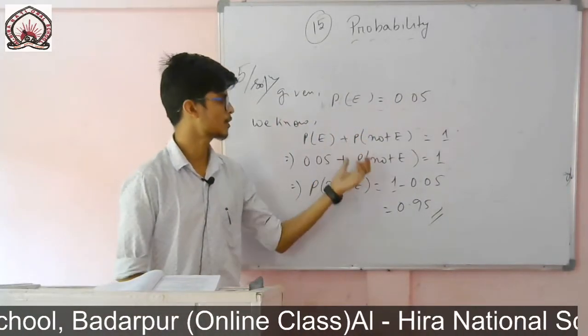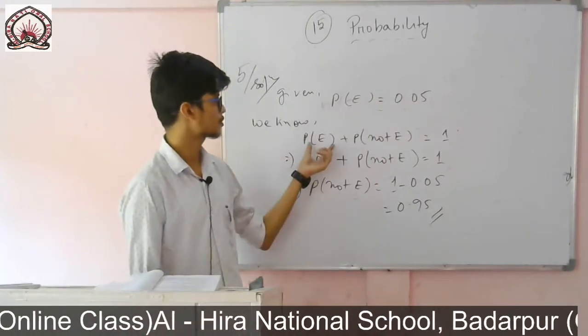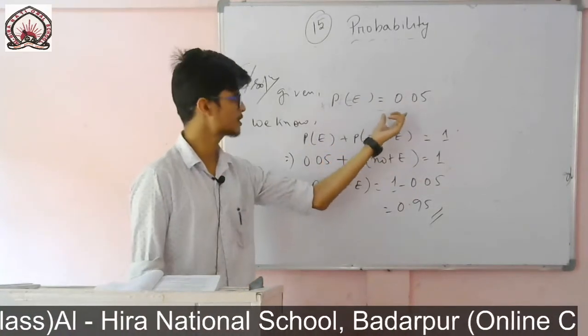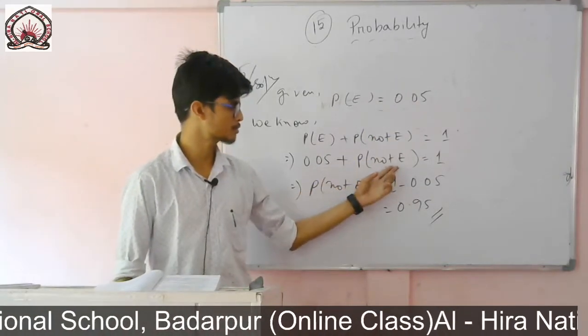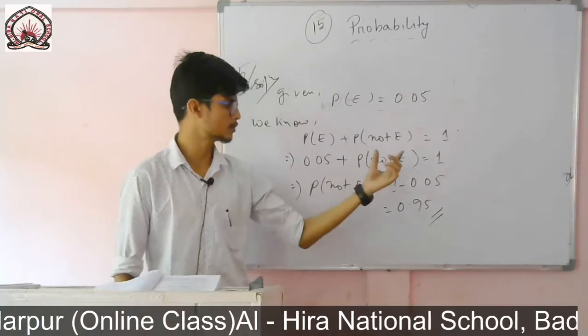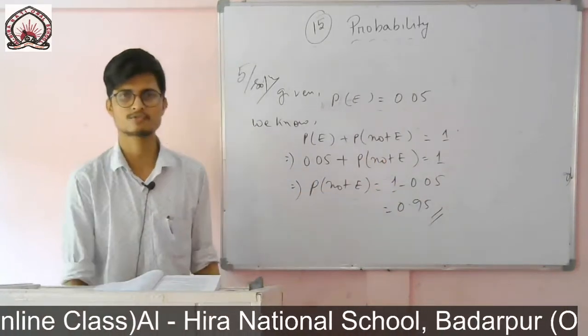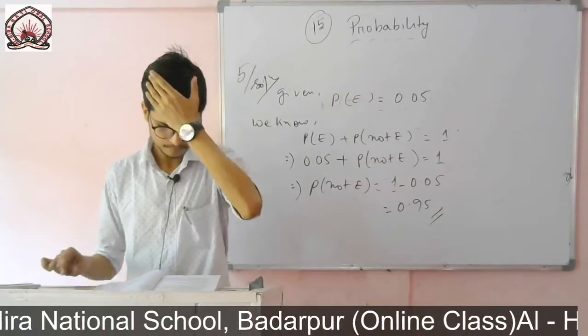Simple, I have used this formula. The question is to find probability of not E, so I have simply changed the sign: if I transpose it from this side to that side, it will be minus.